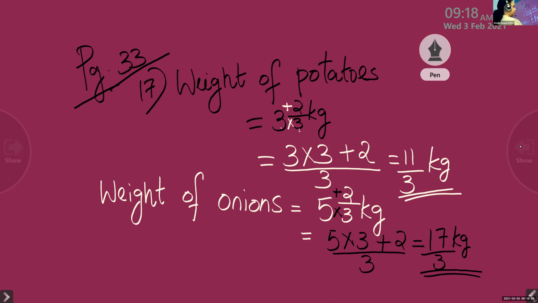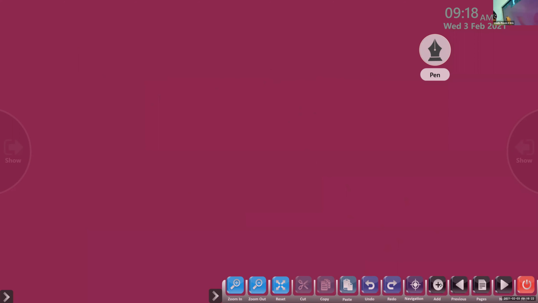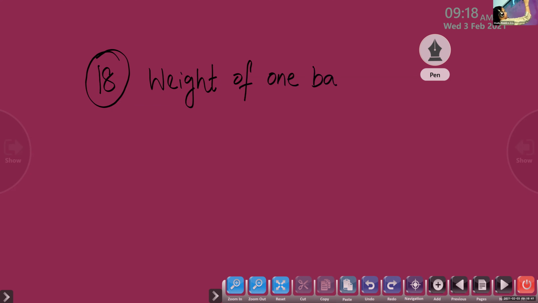Now question number 18. The weight of one bag is given as 13 by 3 kg. We have to find out the weight of 2 bags.